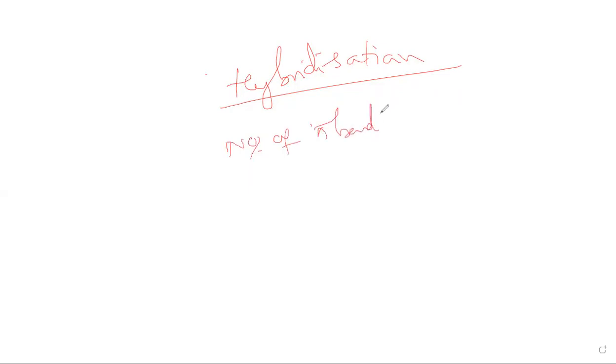Next, if we need to determine hybridization, we have to know the type of bonding, whether it is a sigma bond or a pi bond, and the number of sigma and pi bonds involved. So the number of pi bonds and the type of hybridization. We're discussing this with respect to carbon only.